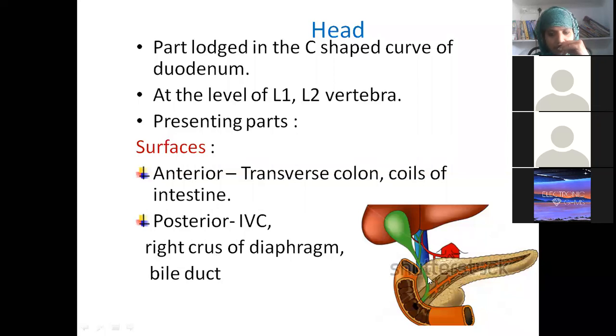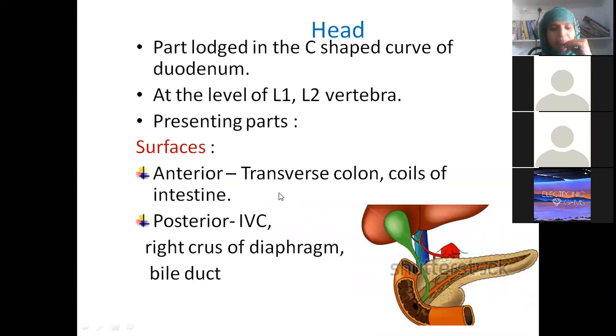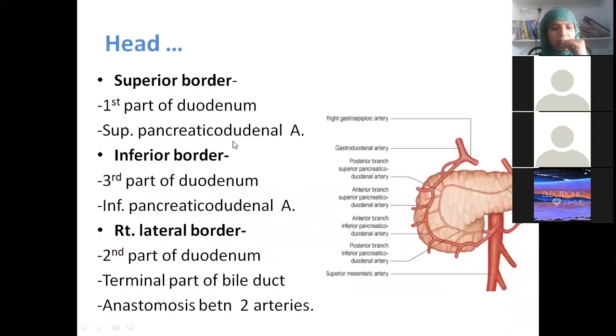It's also related to this duct. What is the name of this duct? Common bile duct. Very good. We already know this better, like upper border, lower border, right border. And the left border is towards the neck. Whatever border this side you will have, that partition will be the left border. All the borders are related to all parts of the duodenum, and when we go to blood supply, it will show the anastomosis of the superior and inferior pancreatico-duodenal arteries. We will see that better.